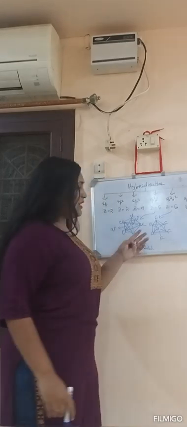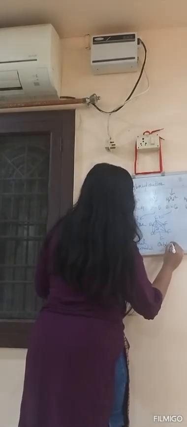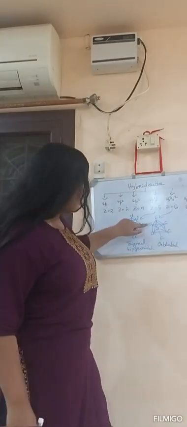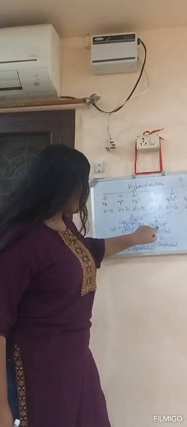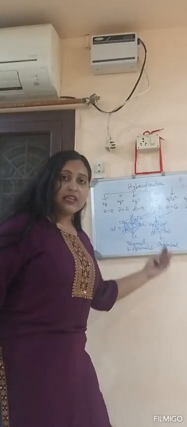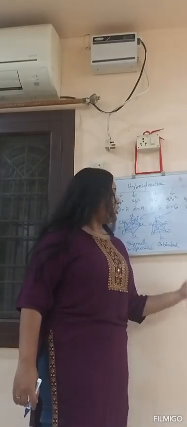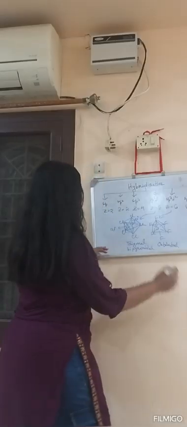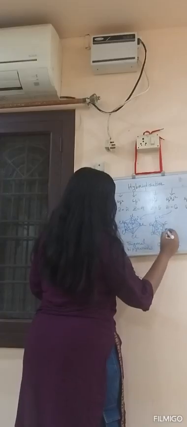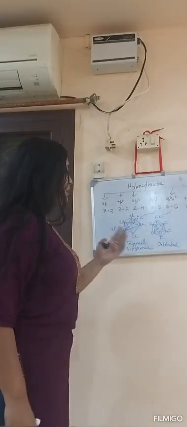Okay, now why is its name octahedral? Very important thing, why is its name octahedral? Because it is forming 8 faces. Can you see 8 faces? This one is one face, this one is another face, this one is another face, and the back side one is another face. The same is happening in the case of the bottom fluorine atom. So here one face, here one face, this is another face, this is another face. So that's why its name is octahedral.